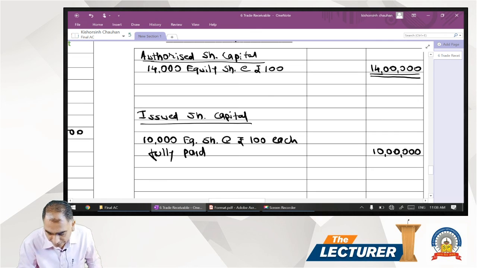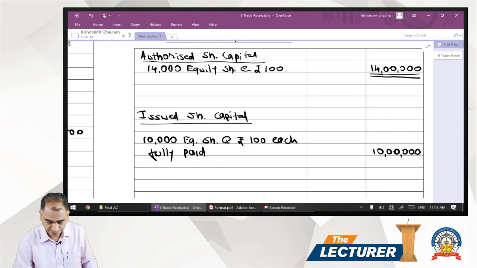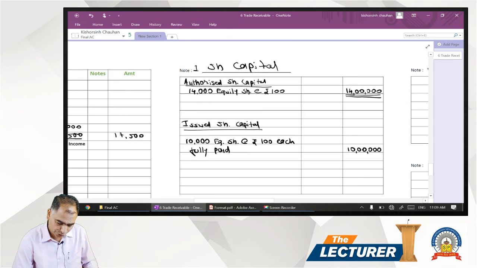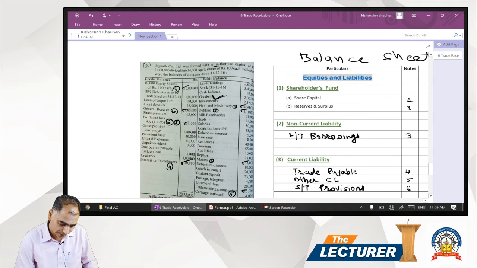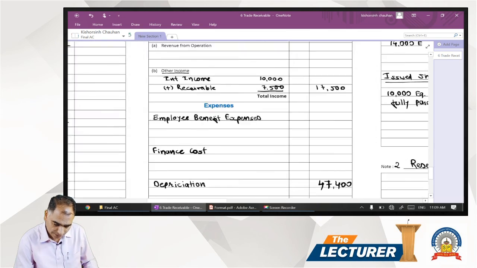Again, don't be in a hurry in totaling the things. ઉતાવળ નહીં કરવાની, કોઈની આઈટમ રહી જશે, છેલ્લે ટોટલ કરવાનો છે, એટલે ટોટલ હંમેશા છેલ્લે જ કરવાનું. So equity share capital has been written. Share capital પછી next છે debentures. 10% debenture, it's a part of long term borrowing. Long term borrowing માટે આપણે schedule 3 છે.